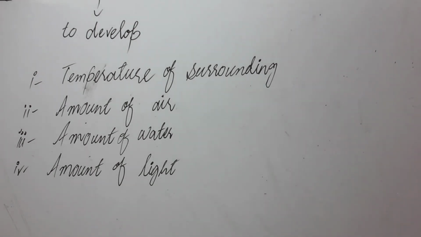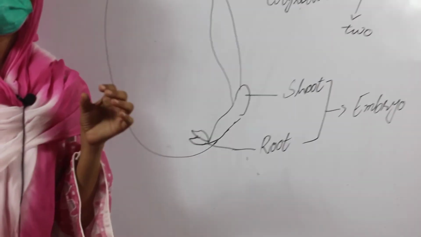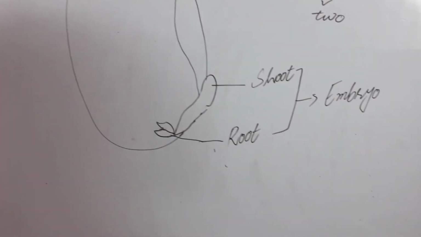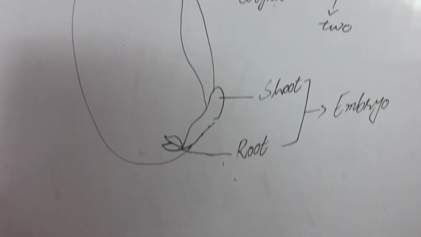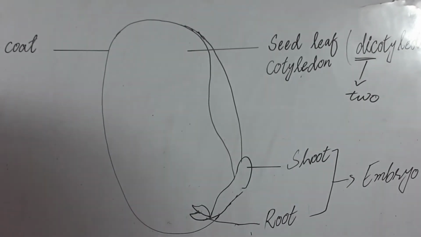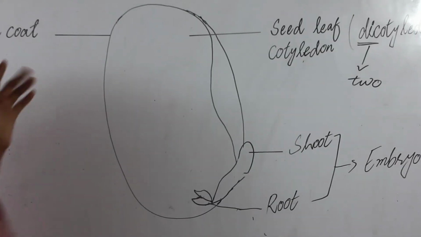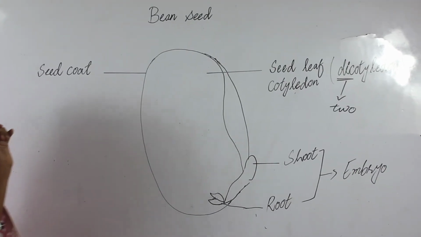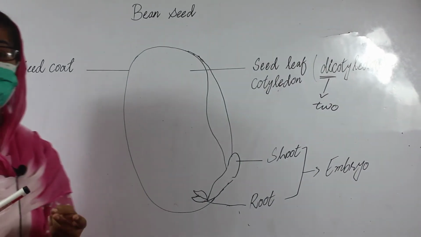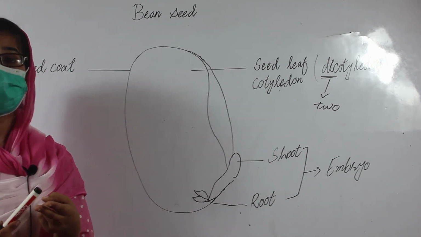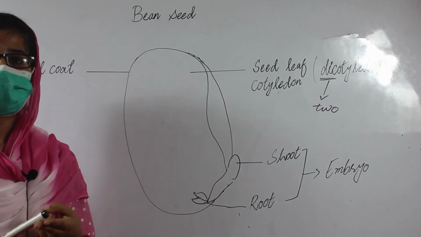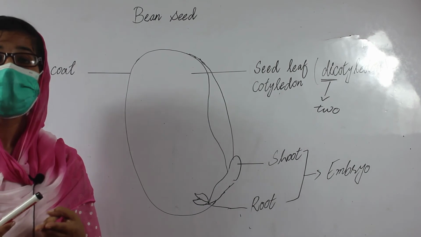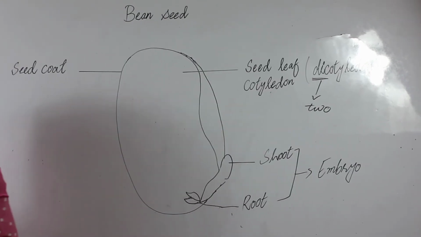And students, here is a diagram of a bean seed. If you open the bean, you can see the different parts of the seed. The first, outermost part of the bean is the seed coat, and there are 2 seed leaves, so it is a dicotyledon.